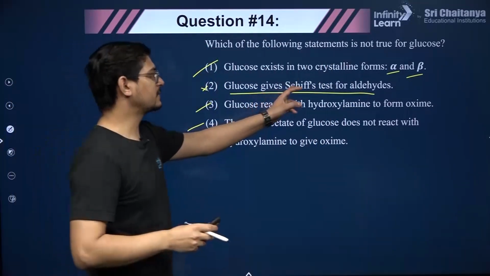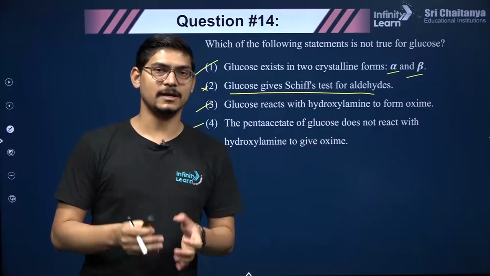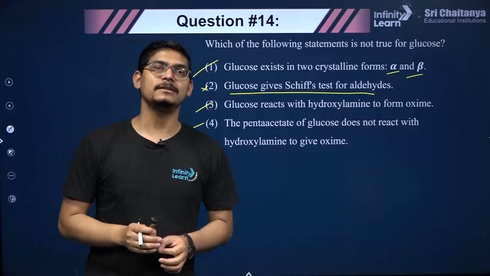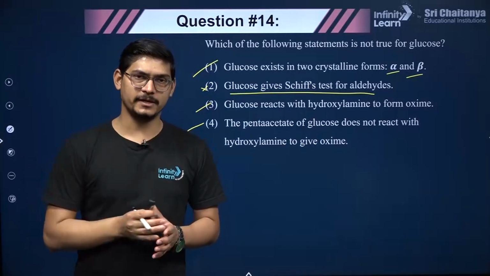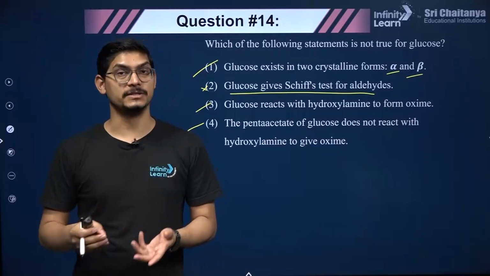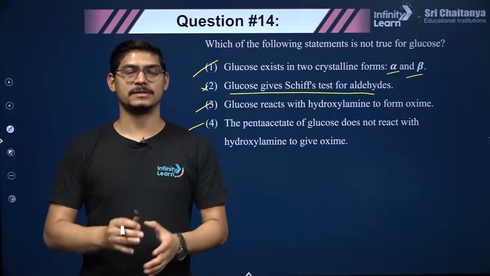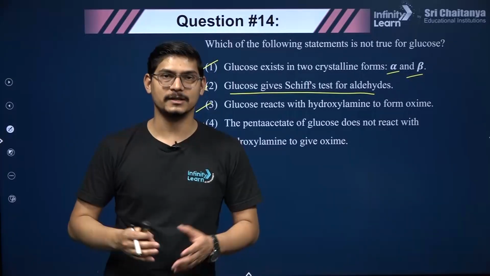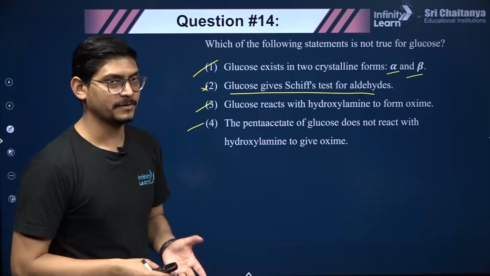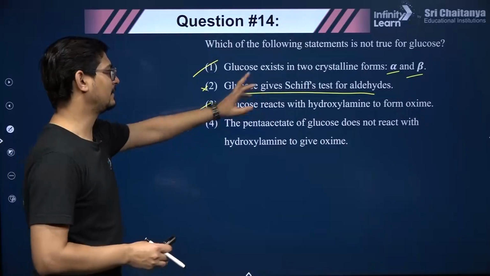Please remember, Schiff's test is a test for aldehydes. So what do we do? There is a dye, again a colored compound, rosaniline hydrochloride, the salt, right? So when you pass sulfur dioxide, the dye is bleached. It loses pink color, right? When you react that bleached rosaniline hydrochloride dye with an aldehyde, the pink or magenta color is restored, right? That confirms that the compound is an aldehyde. So glucose does not give Schiff's test. That is the correct answer.